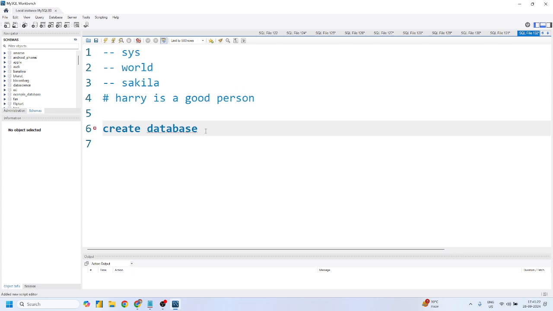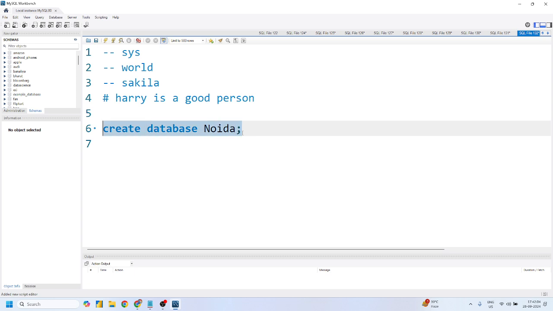Okay, I think I have to give the name, right? So let me take create database Noida. Yes or no? I'm creating a Noida database. Right now we are in Noida. That's why I'm creating a Noida database, right? And you have to make sure that, guys, once you write this query, you have to terminate this query. How can you terminate this query? Guys, there is no such requirement of terminating a query in different programming languages. But if you're working in SQL development, then you have to give the terminator as well, right? And this terminator directly represents that this query ends here. Yes or no? Can I say this, Mohit? Right?